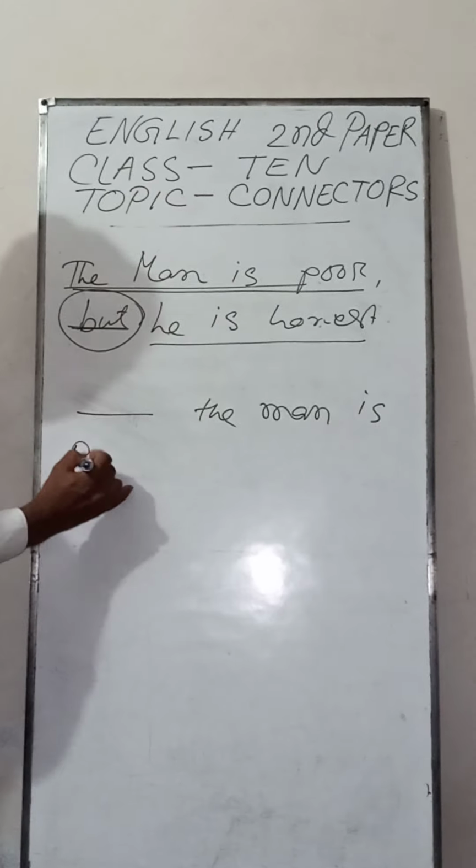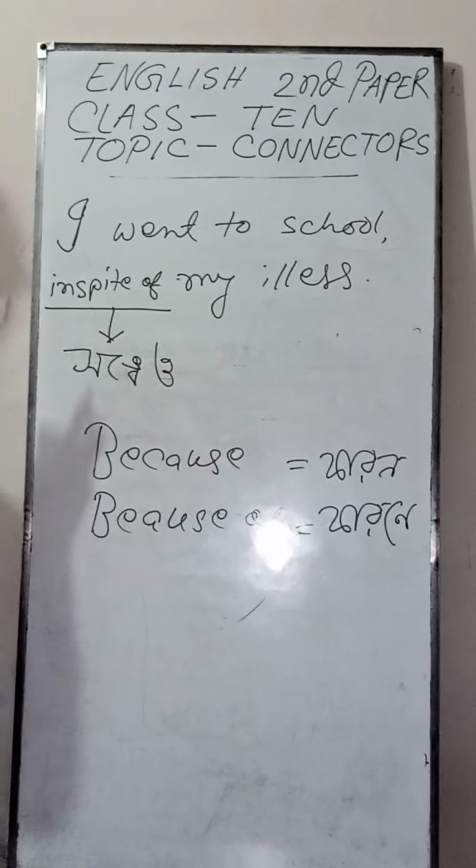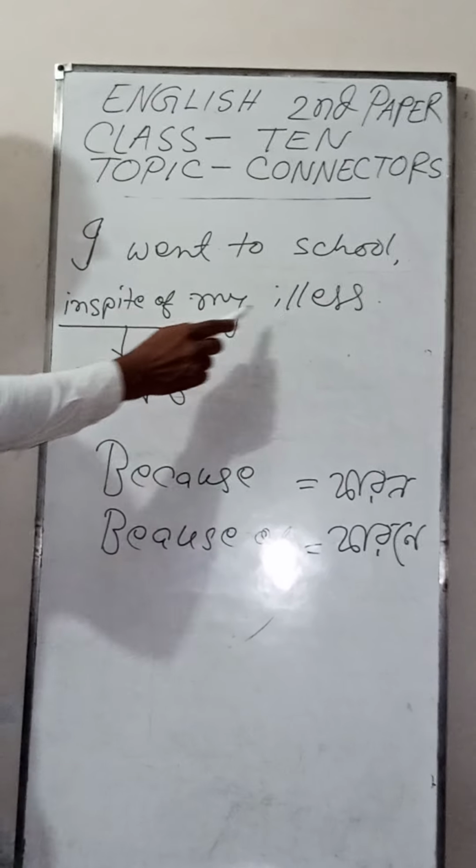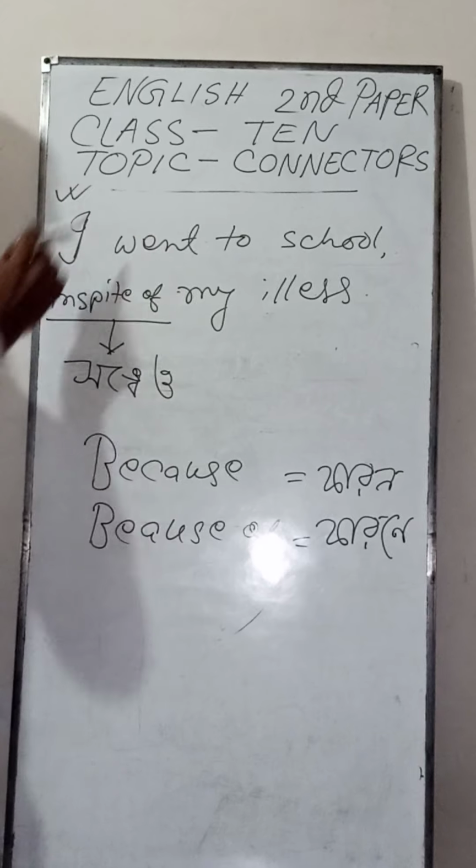You see, I went to school, dash my illness. Okay? I went to school, in spite of my illness. The meaning of the in spite of, okay. I went to school in spite of my illness. This is a positive sentence.